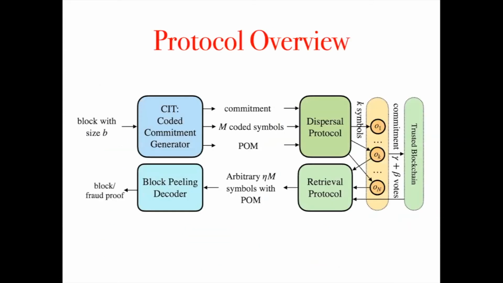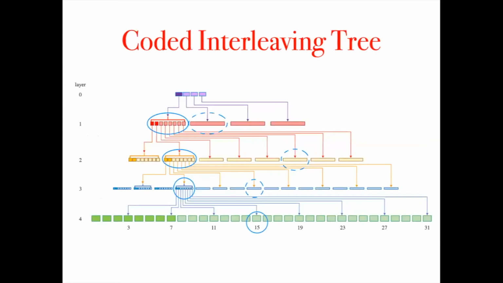The pipeline of ACeD protocol is depicted in the figure. The first building block is a coded commitment generator, which takes a block proposed by a client as an input and creates 3 outputs: a commitment, a sequence of coded symbols, and their proof of membership. The commitment generator we use is a tree-based hash accumulator called the CMT. The root of CMT is the commitment we output.